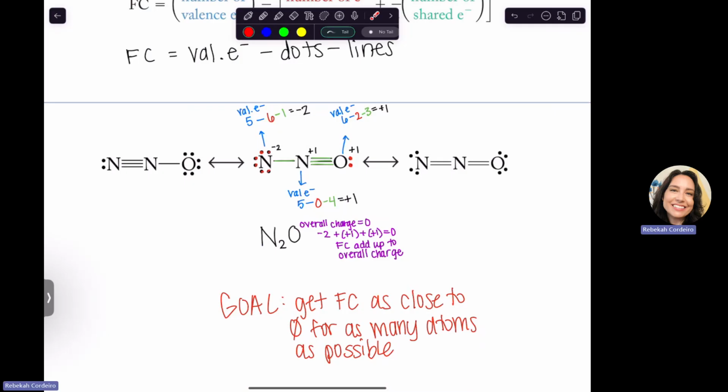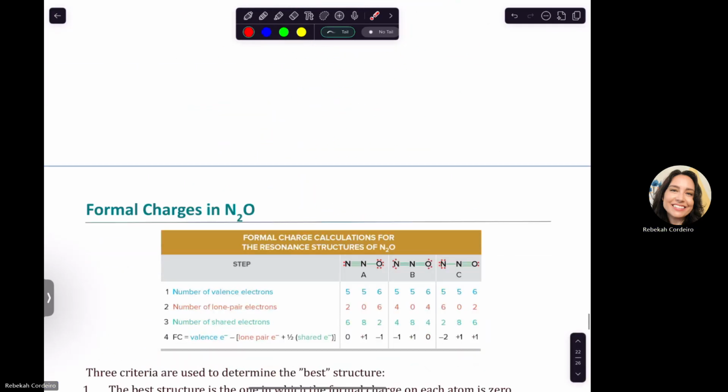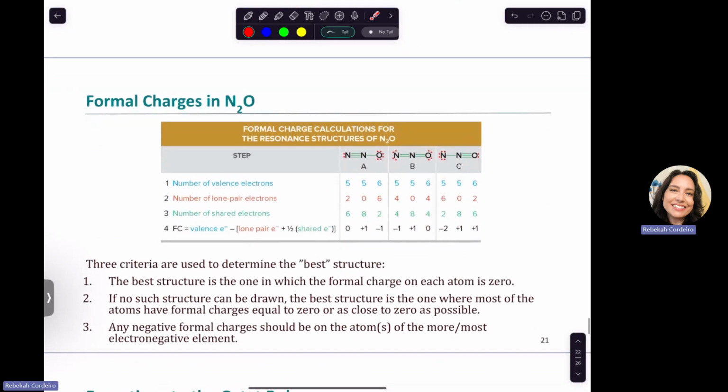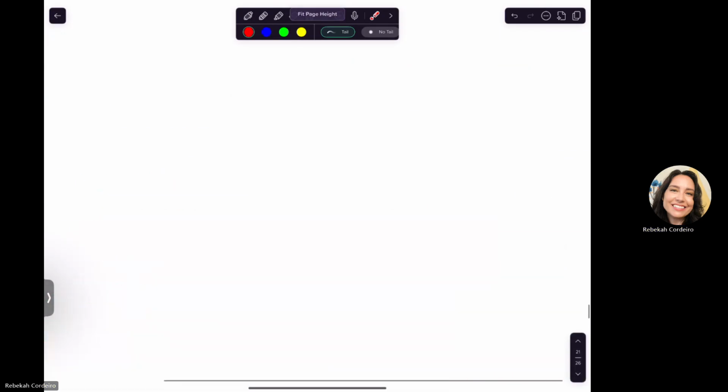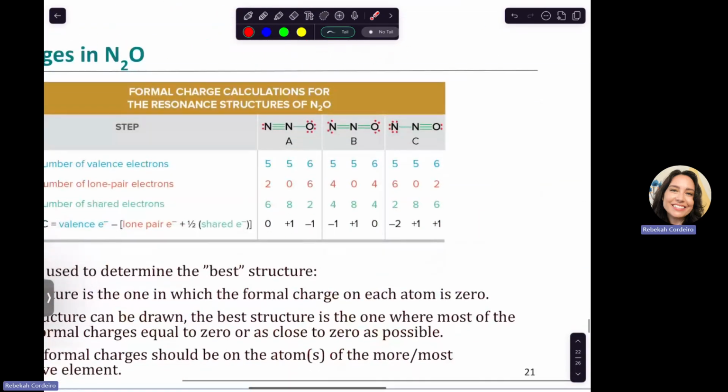All right, so for formal charges, for the left one, for option A, you should have gotten the left nitrogen as 0, the middle one is +1, and the oxygen is -1. We did this one. Oh wait, they changed it on me. So they switched it.